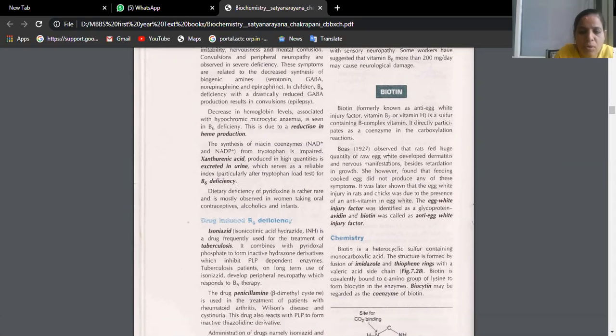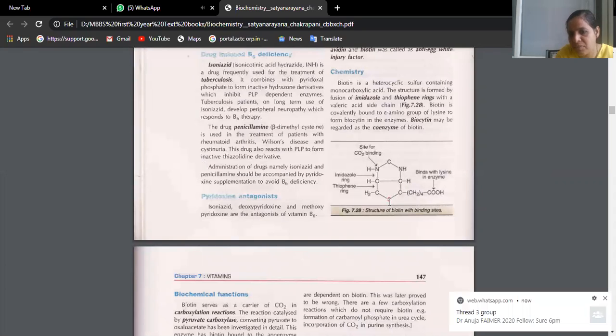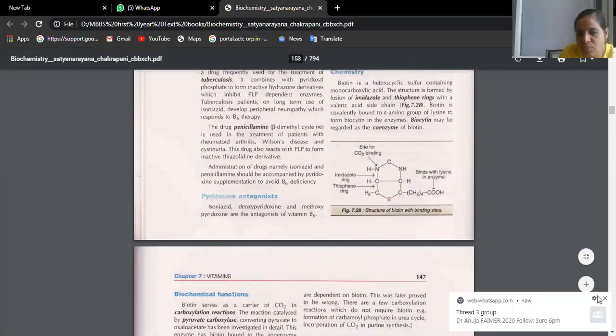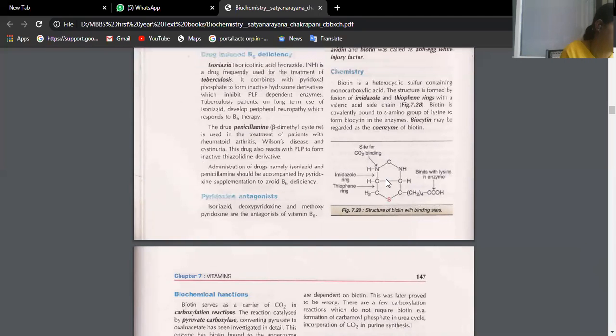So how do you check? Just please check structures like this. Anyhow, sulfur will be given in a different color. You can easily trace. Okay. Scrolling this page is difficult, that's the reason I'm asking you, better. Okay. Then, here what we are asked is, generally the structure of any vitamin won't be asked. So don't strain yourself unnecessarily learning the structure, better. Okay. So then we are just asked the biochemical functions.